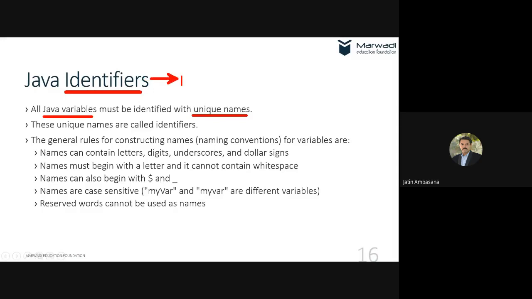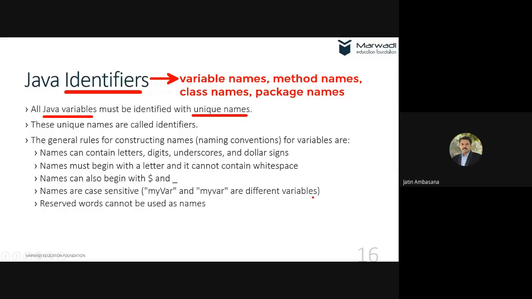Identifiers can be used for variable names, then method names, class names, and can also be used for package names.